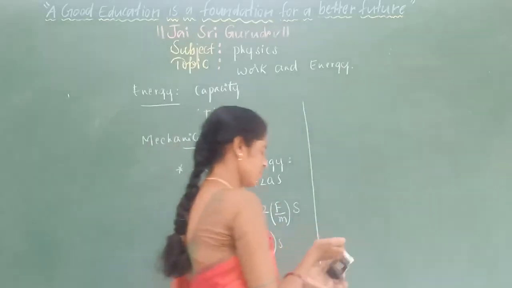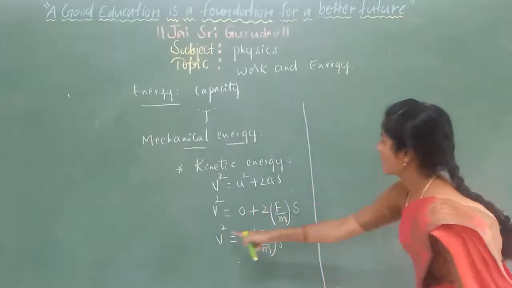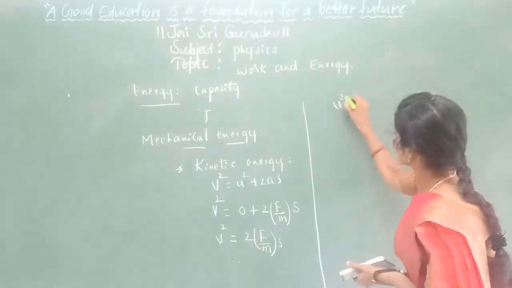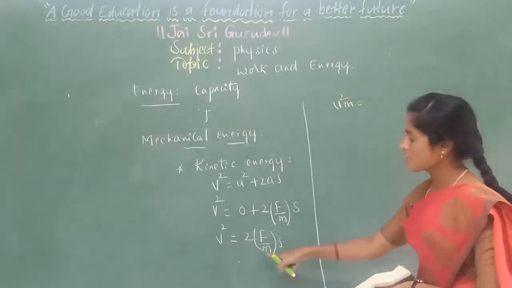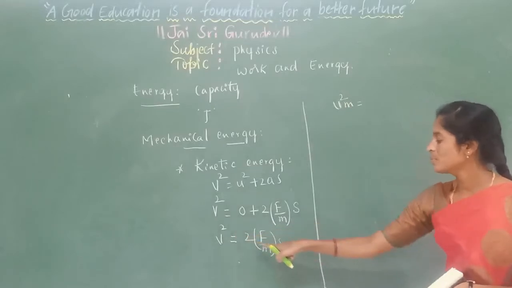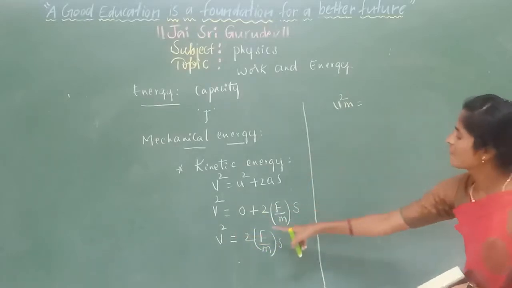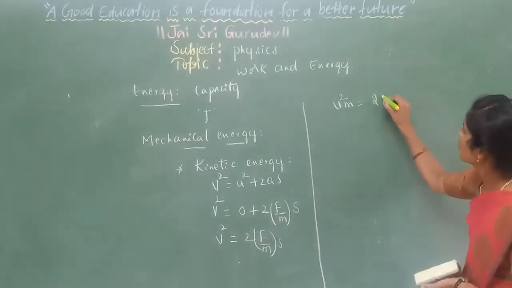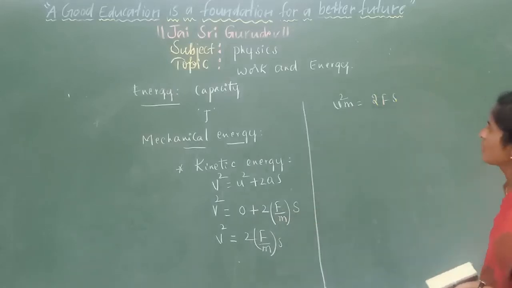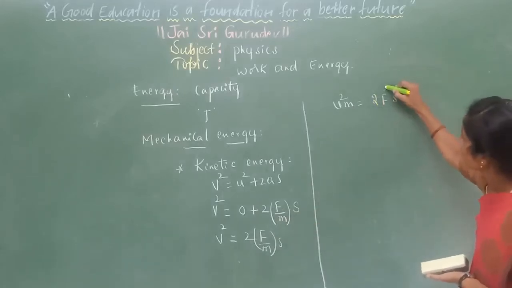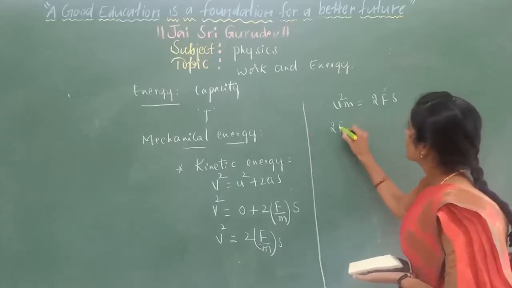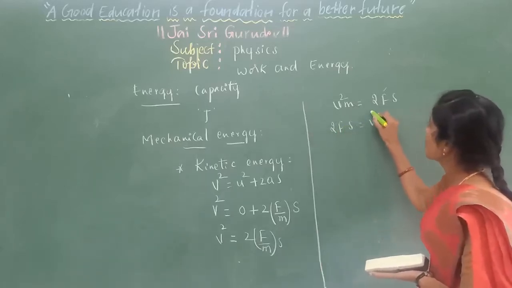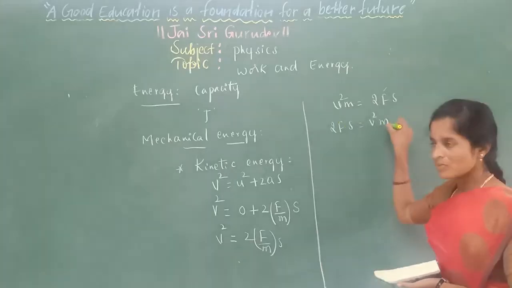Now if we simplify, we will get v square m equals 2 into F, by cross multiplication. Here we need to calculate F, so shift it to the LHS. 2F equals v square m.